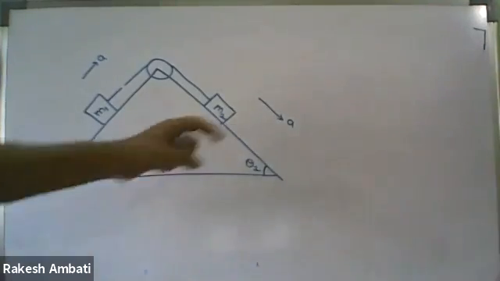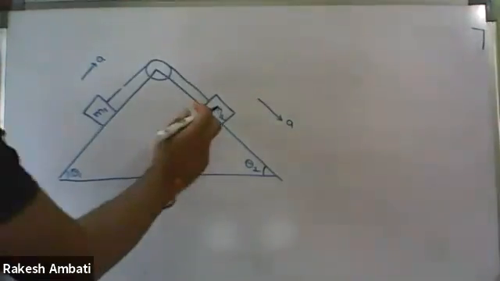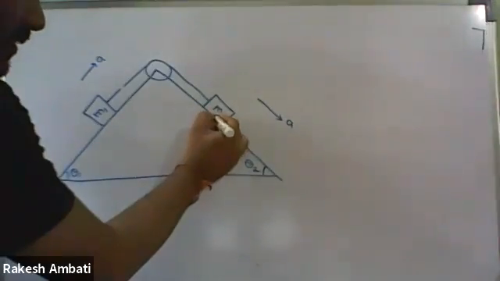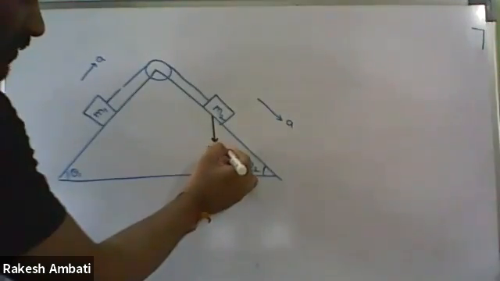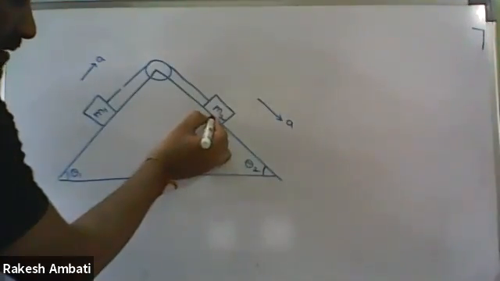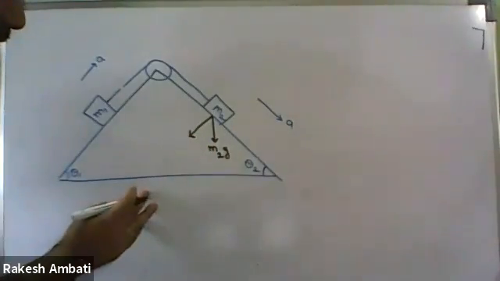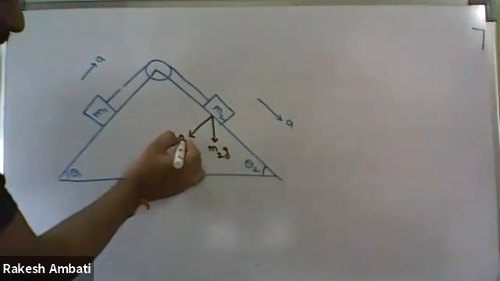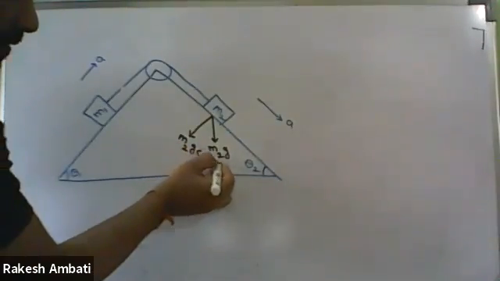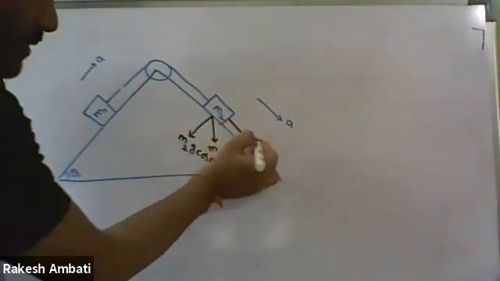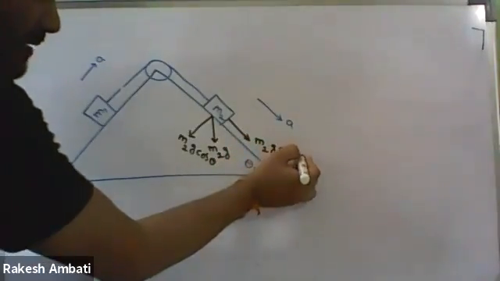So here, how to find the acceleration using a short trick? First of all, M2 is the mass, so its weight is M2g vertically downwards. Is this weight component the cos theta component or the sin theta component? Cos theta, so it is M2g cos theta, and this component is M2g sin theta.